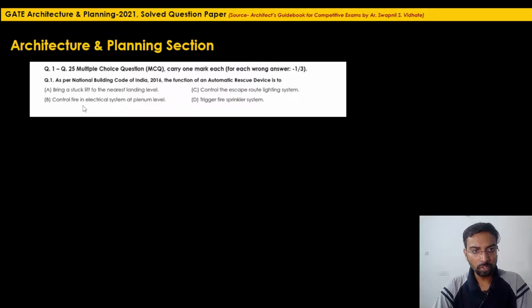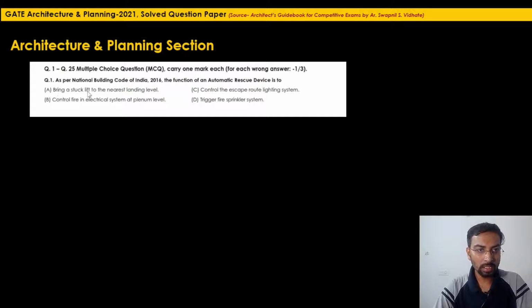Whereas if you see the other 3 options, control the escape route lighting system, this is not a function of an automatic rescue device; this is a function of an automatic response device in case of fire. Same, control fire in electrical system at plenum level, this is a function of an automatic response device. Trigger fire sprinkler alarm, automatic response device.